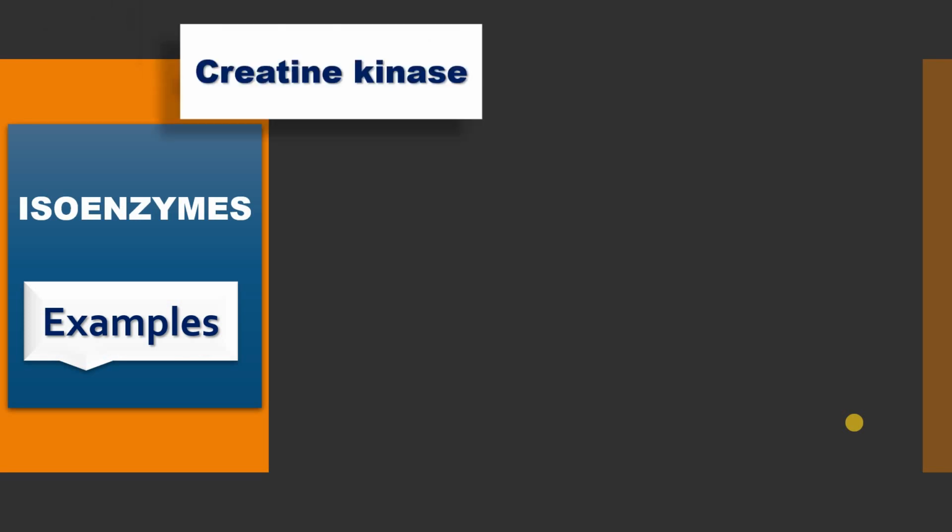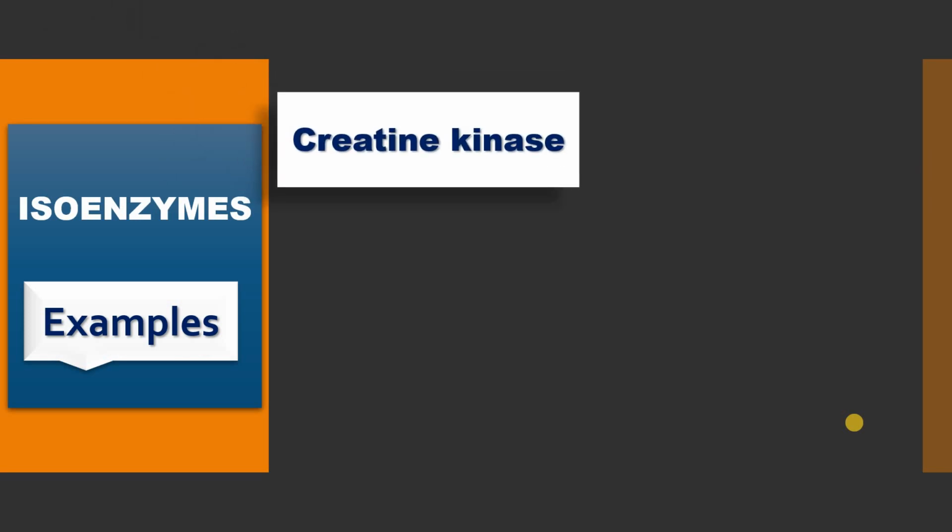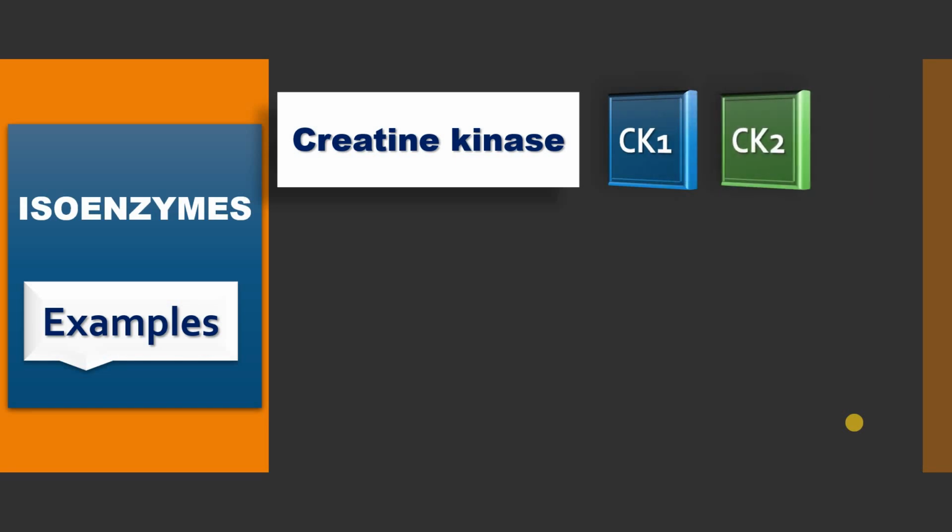First and foremost, creatine kinase, a very important enzyme. It has 3 isoenzymes. The abbreviation for creatine kinase is CK. Previously it was also known as creatine phosphokinase or CPK. Nowadays we use CK as the abbreviation for creatine kinase. It has 3 isoenzymes, CK1, CK2, CK3. I will make separate videos in future for these different isoenzymes.